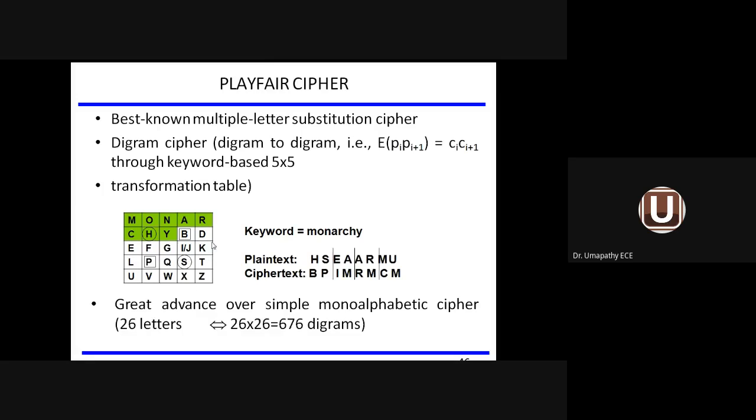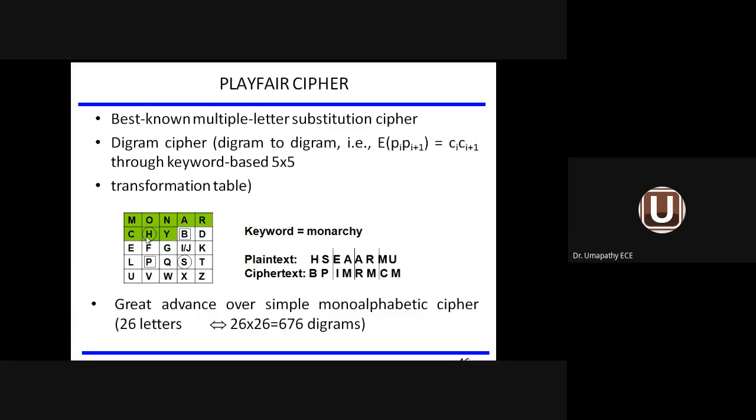The white portion corresponds to plain text and ciphertext information. The green color shading is the keyword. What is the keyword? Keyword means our key, secret information, the owner's key. Now see how the combination HS is converted to BP. Look at the table, H and S.